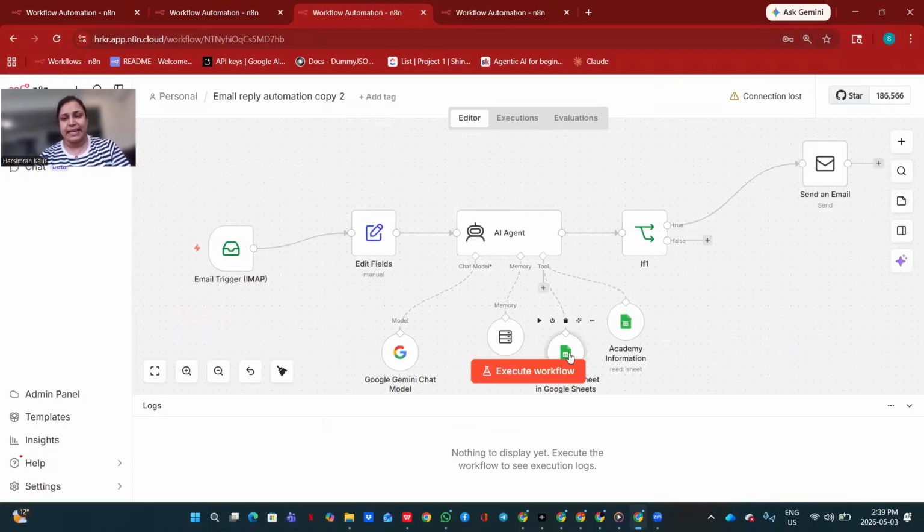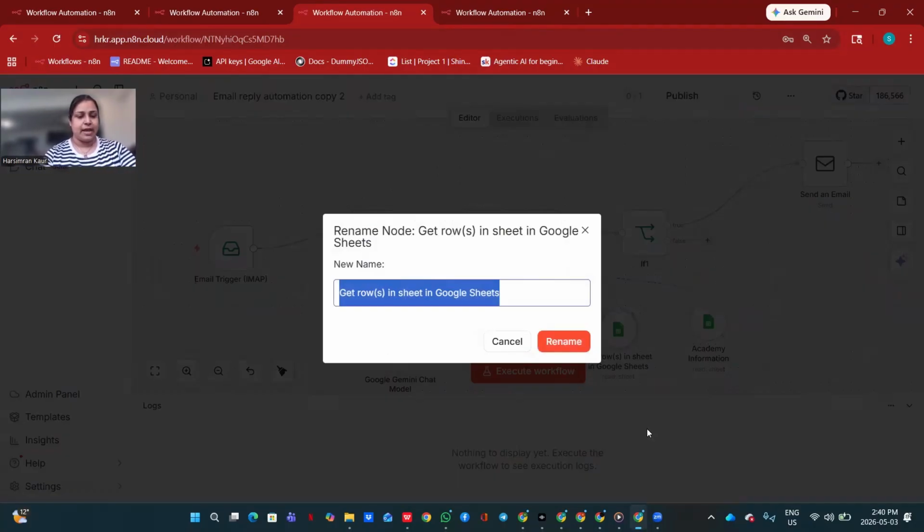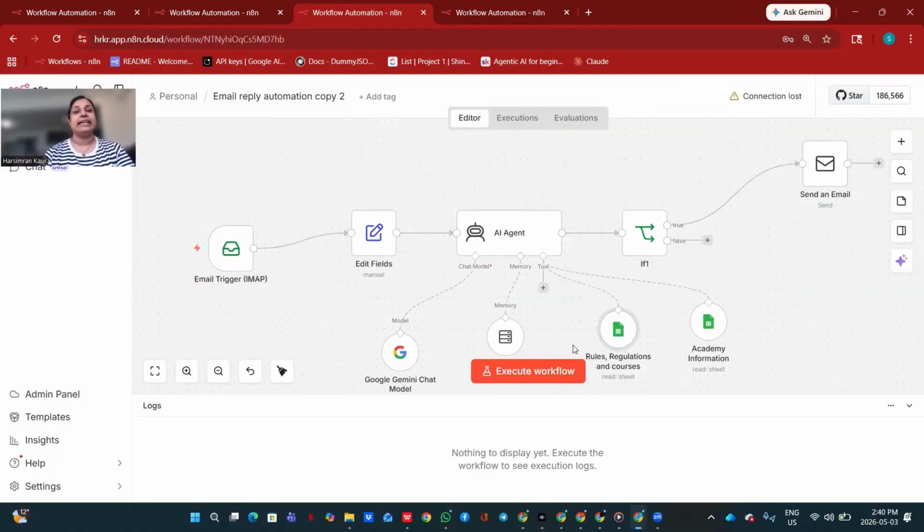So this is going to be my second sheet. I will rename it again. So I'm going to name it as rules, regulations and courses. So this is going to be my second sheet, right? So whenever this agent gets any query regarding what are the rules and regulations of our academy and what courses we provide, it will see this second sheet.